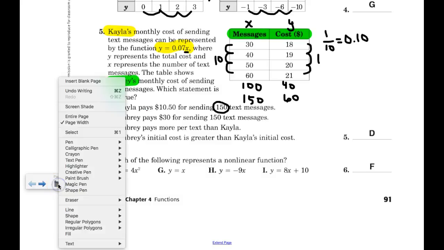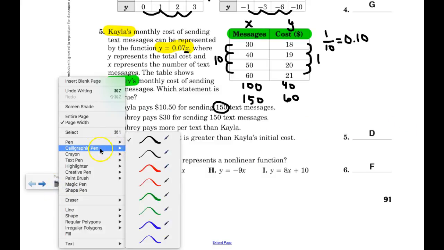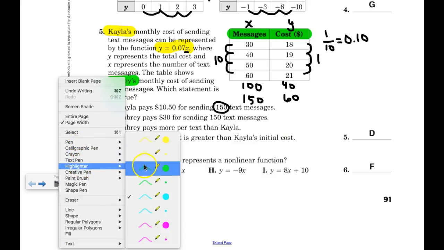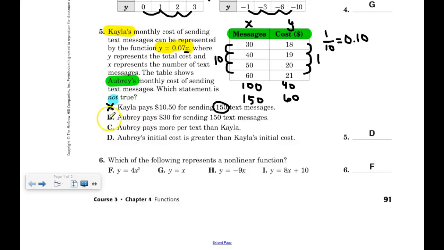Well, let's just be sure. I know it says D, and I'm going to show you why, because oftentimes, remember, the book makes mistakes. So I'm going to go ahead and highlight the fact that right now this is not true. It does not cost $30 to send 150 text messages right now. And we're going to come back and prove to you why that's true. Let's move on, okay?